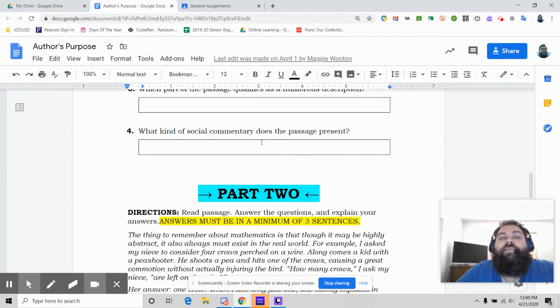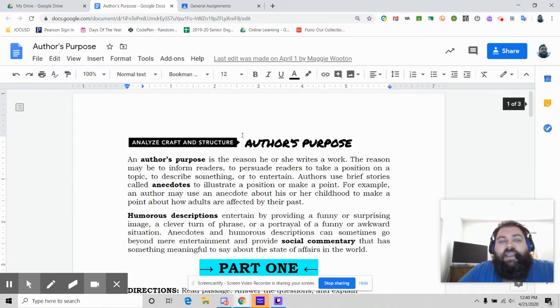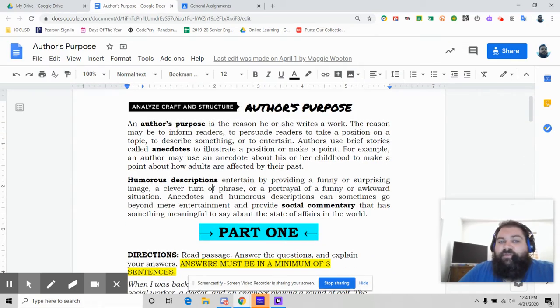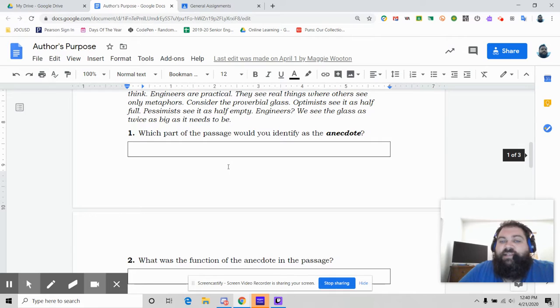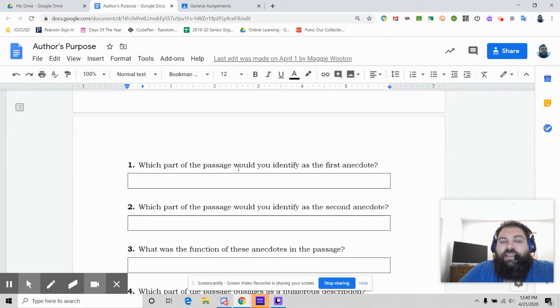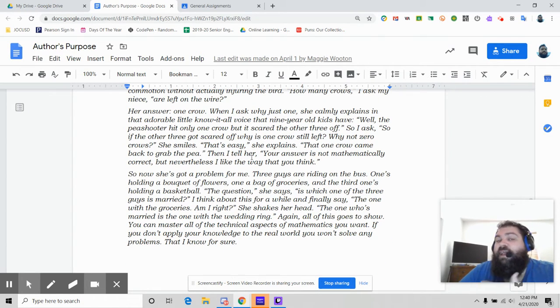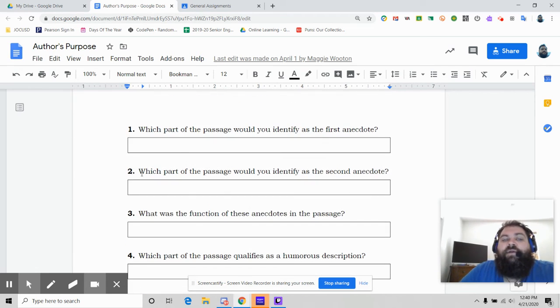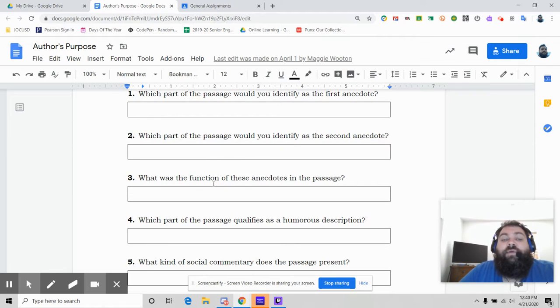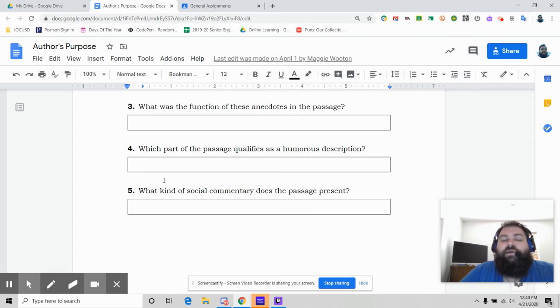Part two is the exact same thing. So remember, go back up to your definitions. They're all right here. In part two, it asks the same questions. It will say, which part of the passage would you identify as the first anecdote? There's going to be an anecdote in here, and then there will be a second anecdote. Remember, an anecdote is a story that proves or shows a point. What part of the passage is the second anecdote? What was the function of these anecdotes? Both of them. So don't just talk about one, talk about both. What part of the passage qualifies as a humorous description? And then what kind of social commentary does the passage present?